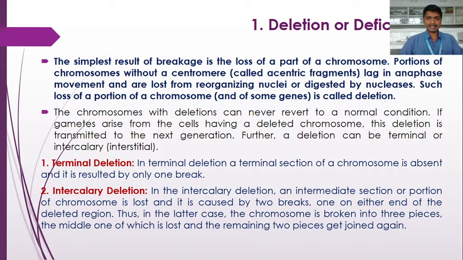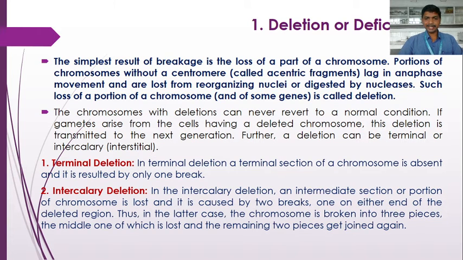Thus, in the latter case, the chromosome is broken into three pieces when two breaks occur in the chromosome, and the middle one is lost and the remaining two pieces get joined. Such a type of deletion is intercalary deletion. When two breaks occur in the chromosome, that produces three pieces, and of these three pieces the middle one is lost and the remaining two pieces get joined again. Such a deletion is called intercalary deletion.